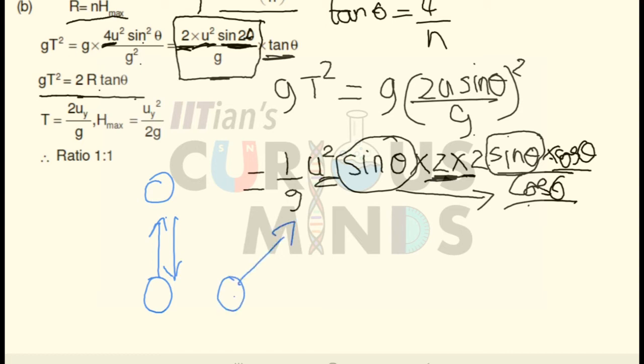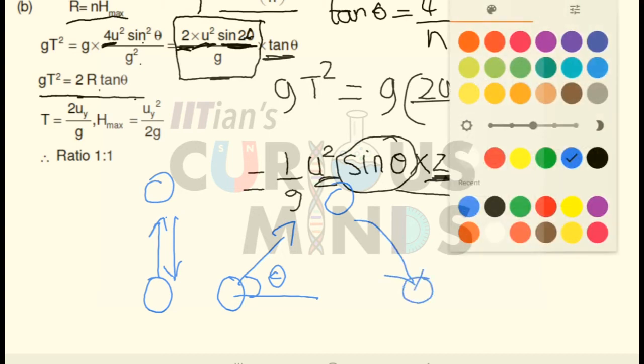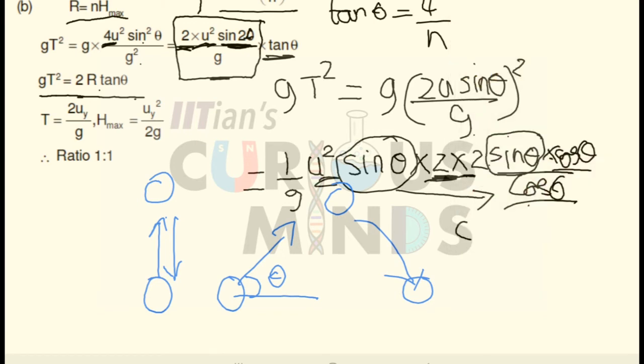Let us see the option D. A ball is thrown vertically up. Another ball is thrown at an angle of theta with the vertical, or with the horizontal, it does not matter. Both of them remain in the air for the same period of time, then the ratio of the heights is 1:1.